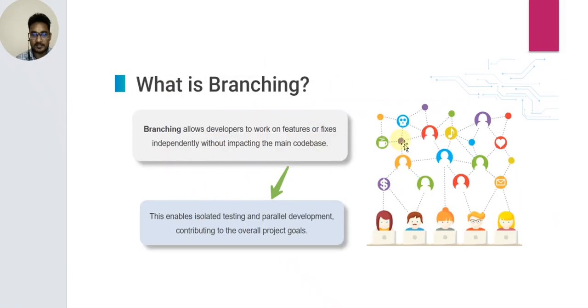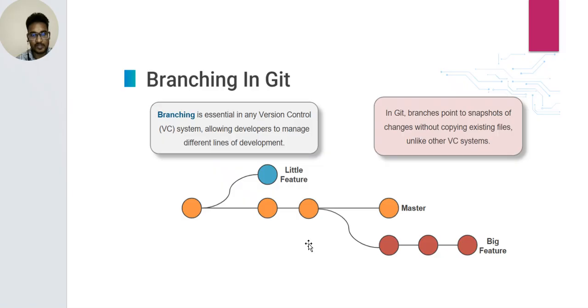What is branching? Multiple developers and multiple branches. Branching allows developers to work on features or fixes independently without impacting the main code base. This enables isolated testing and parallel development, contributing to the overall project goal.